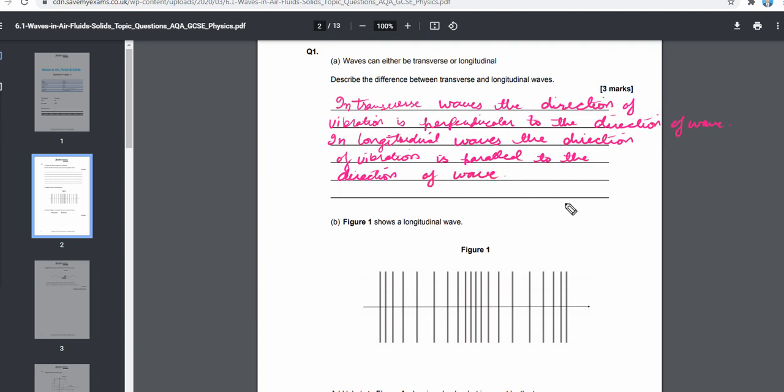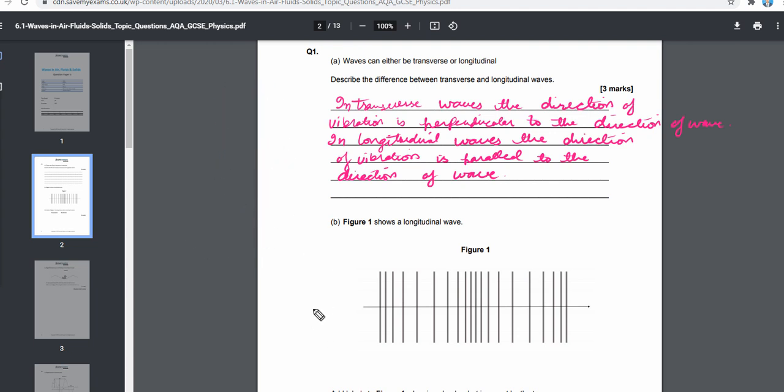So this is basically the difference between transverse and longitudinal waves. In transverse waves, let's suppose the vibration is up and down, but the direction of the wave itself is towards right. But in longitudinal waves, if the wave is going towards right, the direction of vibration will also be left right. So this is transverse, this is longitudinal.